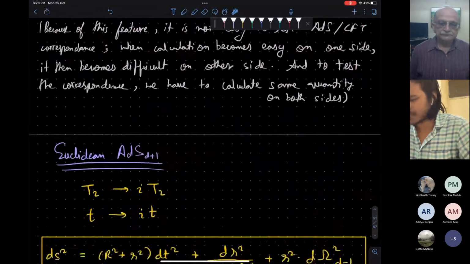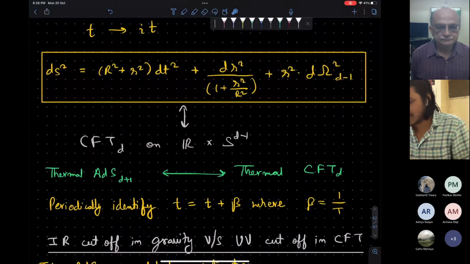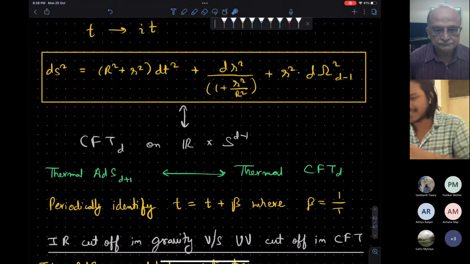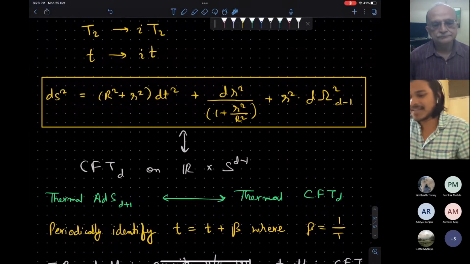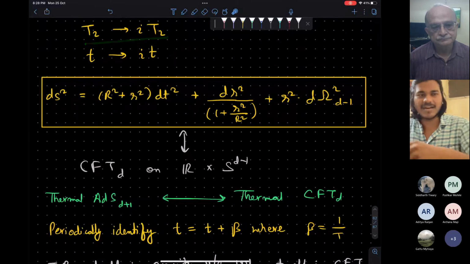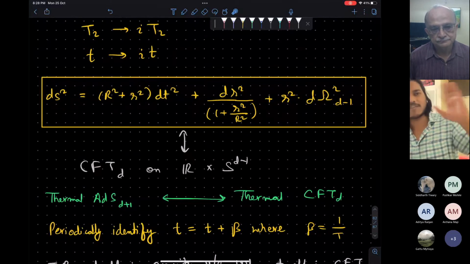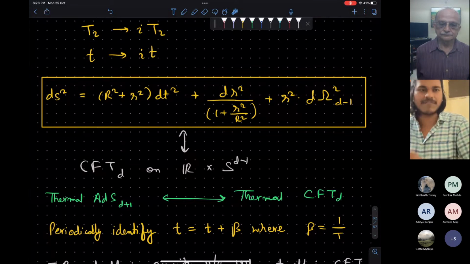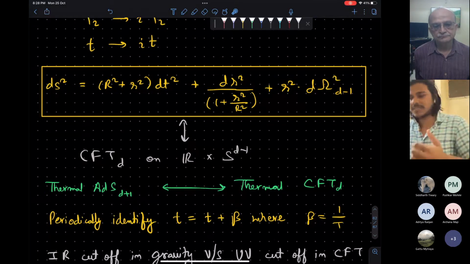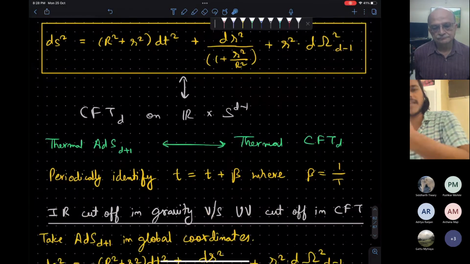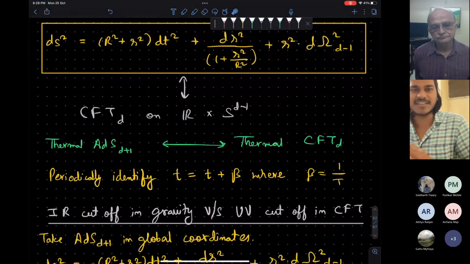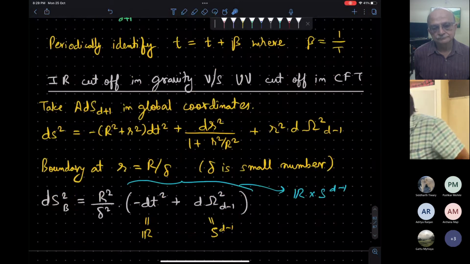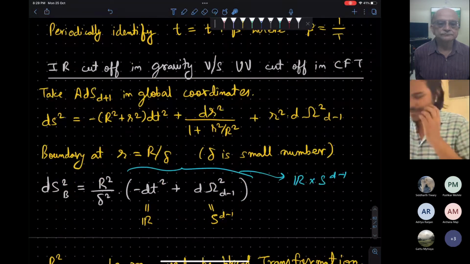Here I planned to cover some thermal AdS, but let's say it very briefly, as there's no time. This time coordinate can be Wick rotated, and we know that when we work with imaginary time, the quantum field theory is just equivalent to the thermal physics on that space. So even this correspondence holds in thermal AdS and thermal CFT. If people want, we can discuss it later. Now this is the last piece.